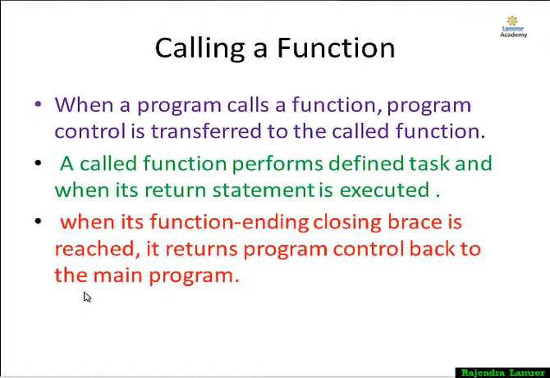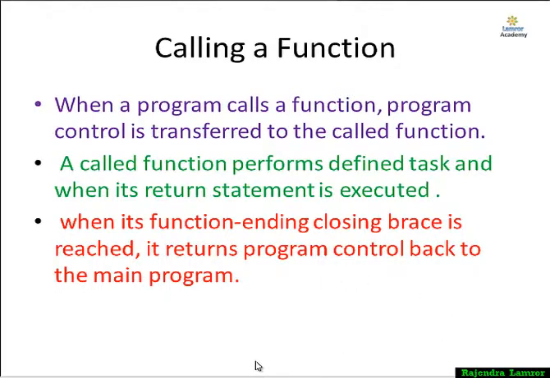Now after defining the function, we need to call the function inside main. Calling the function is just transferring your position from inside the main function to the respective function location, and then your whole function executes. When function execution is completed, control comes back to the same location. Each function has an opening bracket and an ending bracket, and this is the function body. After returning from the function, control goes back to the main body.